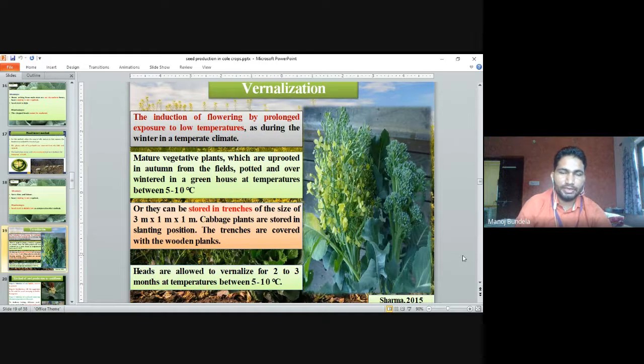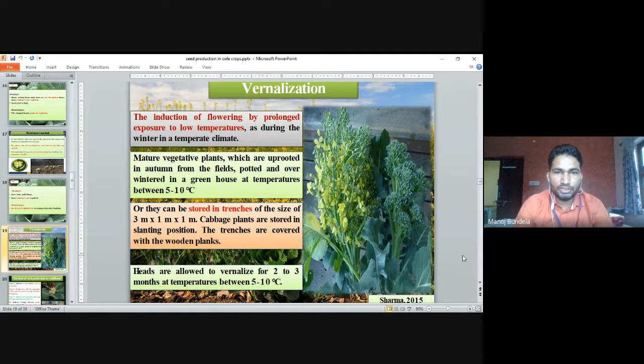Vernalization. Vernalization means the induction of flowering by prolonged exposure to low temperature, as during the winter in a temperate climate. So the flowers will start coming from the stem with low temperature during winter. In winter condition, if the temperature is low, the flowers will start coming.